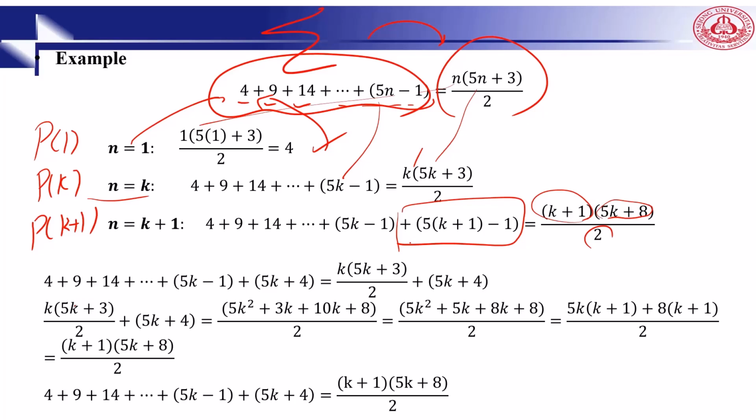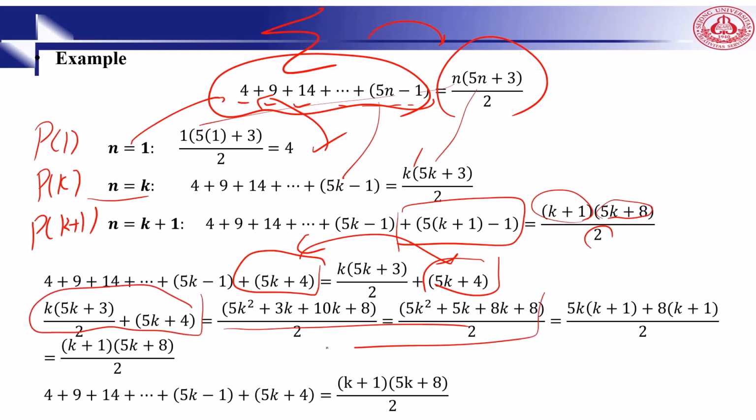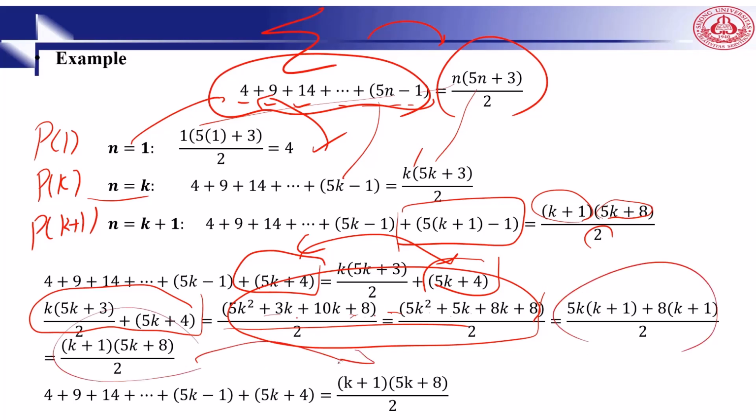Then, by adding 5k+4 to both parts, we will have this one. Then here we need again to find a common denominator, which is 2. By simple summation, you will come up with this one. And by simplification, you will come to this, which gives that this is true.